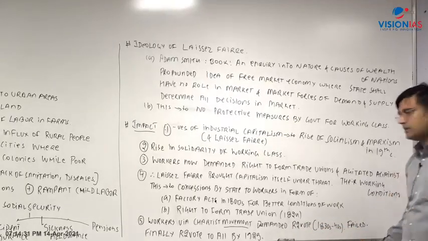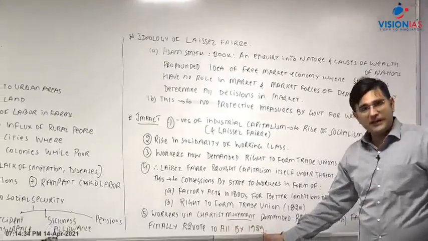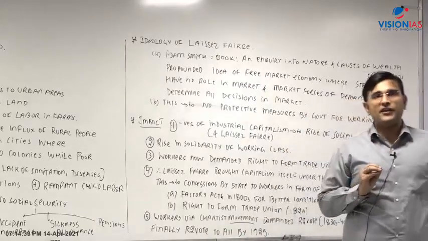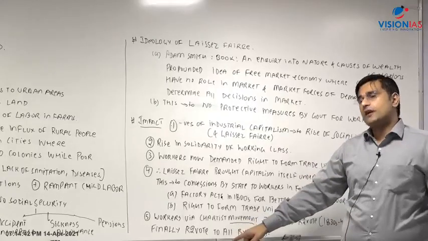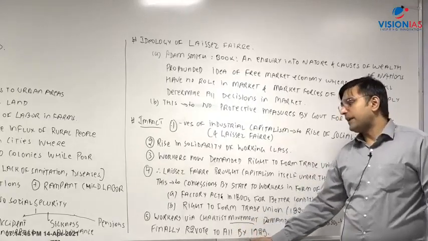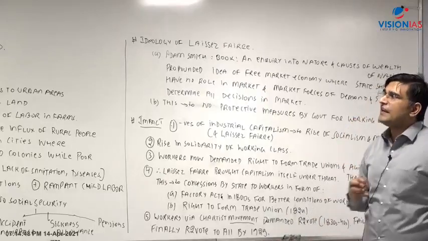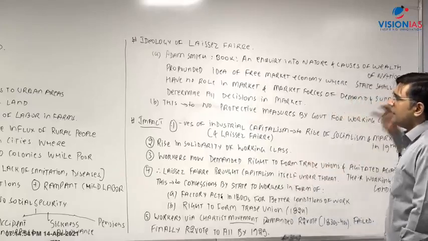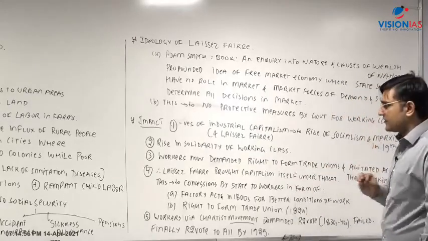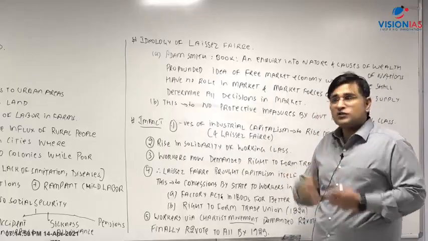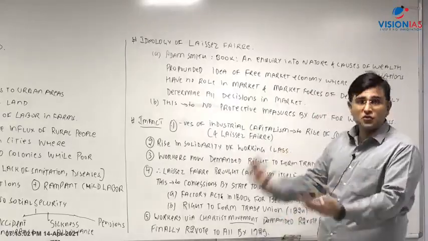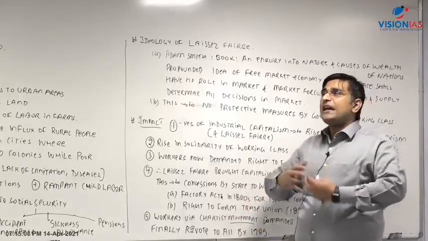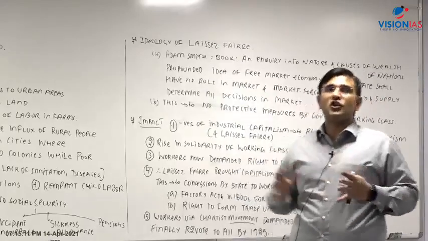But ultimately, in the long term, by 1929, everyone got the right to vote. So what India did right away after 1947, the Britishers took such a long time to achieve, universal adult franchise, that is, by 1929. So you see, on the negative side also, there is a huge impact of the industrial revolution. It is resulting in a rise in the solidarity of the working class, and agitations by the working class. On the positive side, it is resulting in the rise of socialism, the rise of Marxism, and the right to vote for everyone. So you see, it has a huge political impact. It has a huge social impact as well, right?